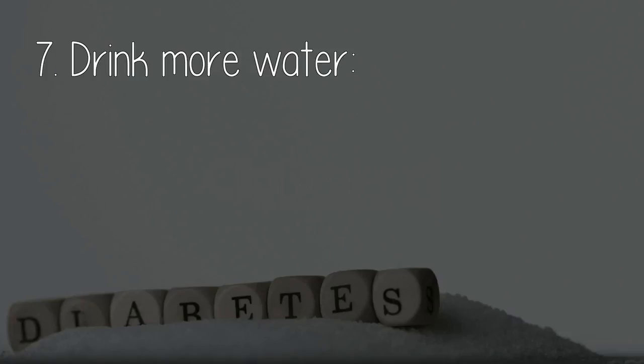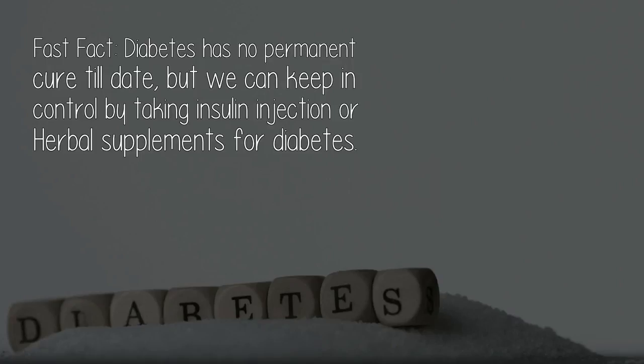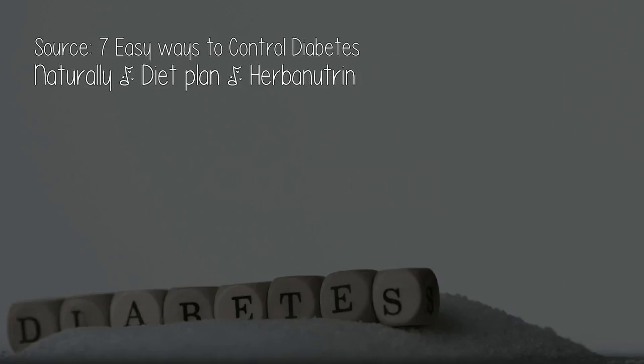7. Drink more water. Water is needed for our body to send out glucose and unwanted substances. Drink more water for the smooth functioning of the kidney. Fast fact: diabetes has no permanent cure to date, but we can keep it in control by taking insulin injection or herbal supplements for diabetes. Source: 7 easy ways to control diabetes naturally.